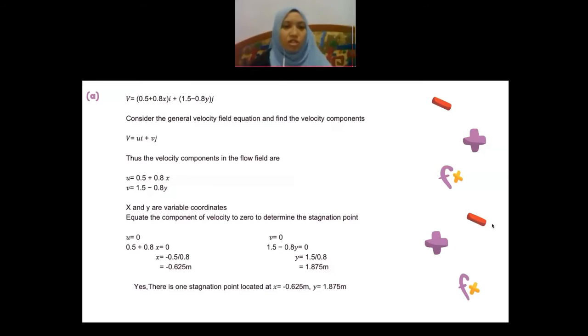Equate the components of velocity to 0 to determine the stagnation point. U equal to 0 and v equal to 0. So 0.5 plus 0.8x equal to 0 and 1.5 minus 0.8y equal to 0. Then we get the answer x equal to negative 0.625 meter and y equal to 1.875 meter. The answer is yes, there is one stagnation point located at x equal to negative 0.625 meter and y equal to 1.875 meter.